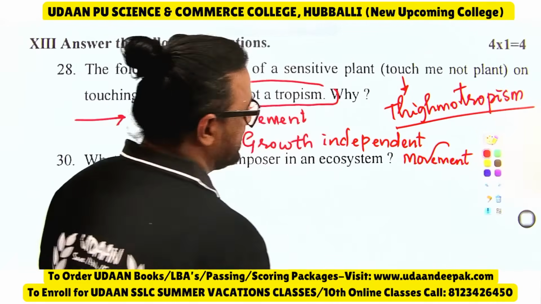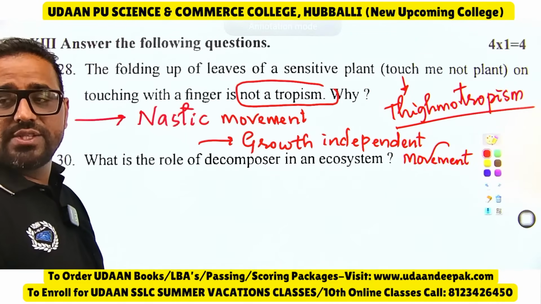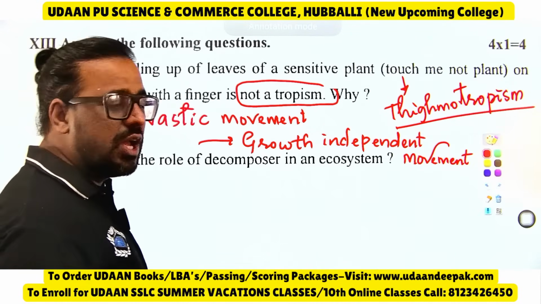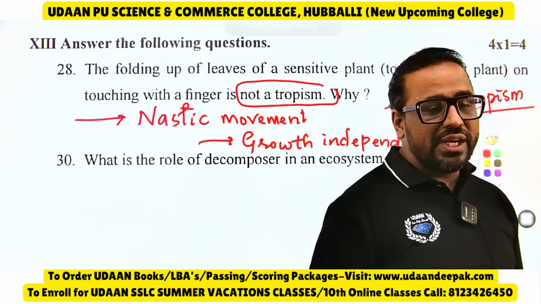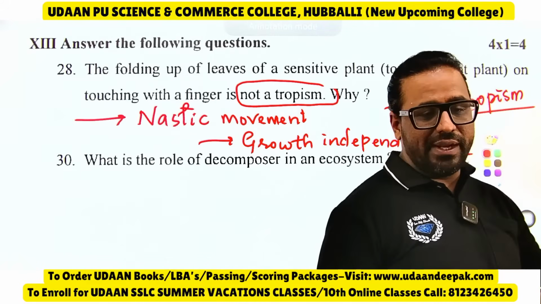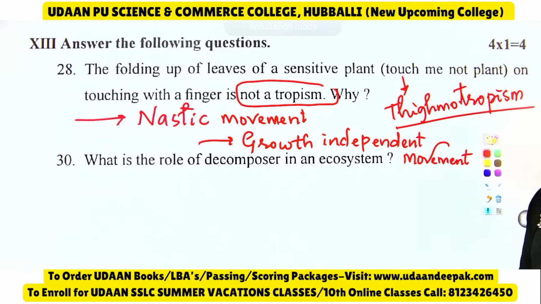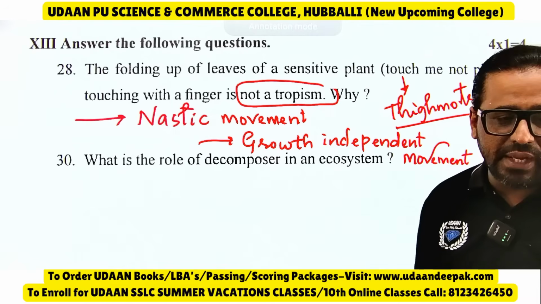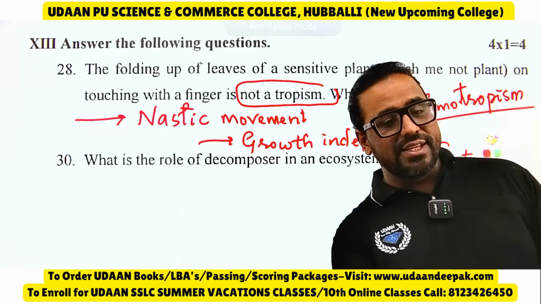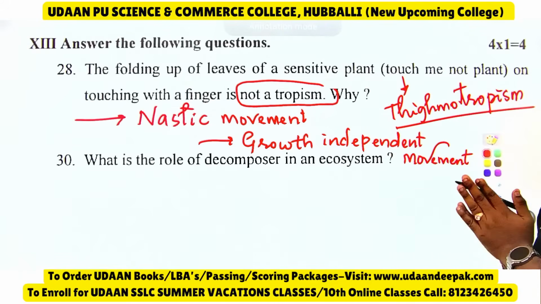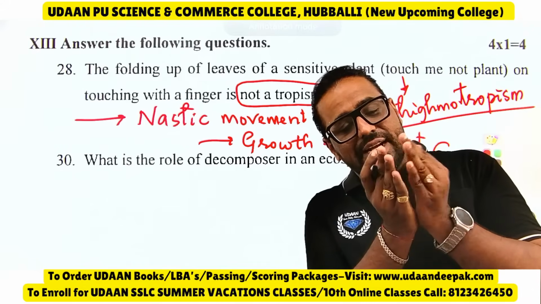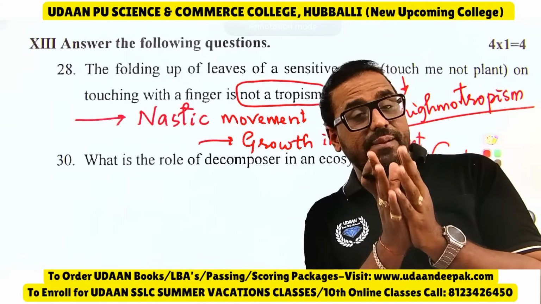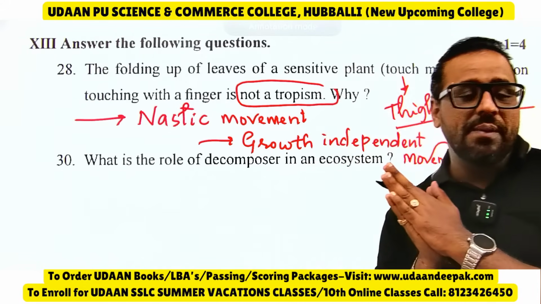If you write this you will get full marks. It is called growth independent movement, or nastic movement, because it is not dependent on growth. If you touch any leaf, the entire leaflet, that is all the leaves, will get closed. That is the beauty of this touch me not plant.